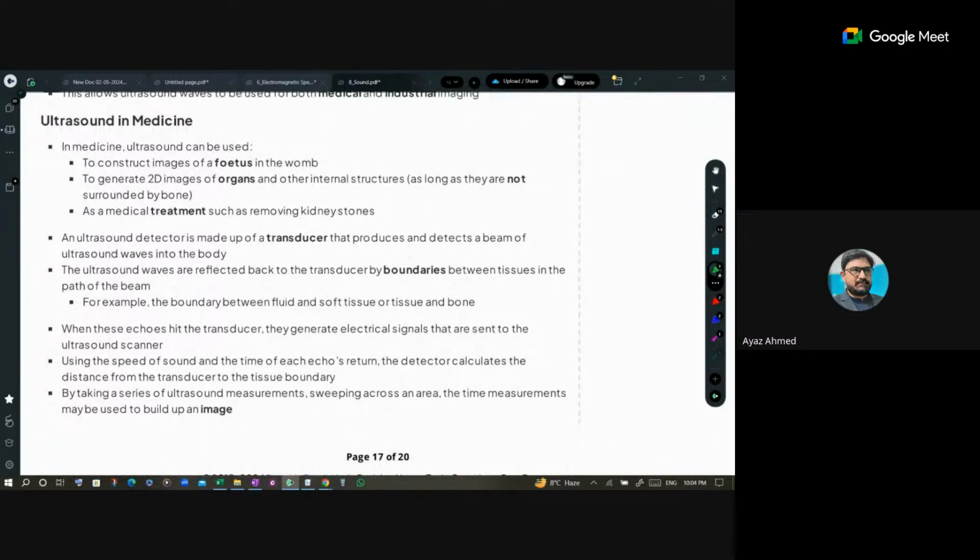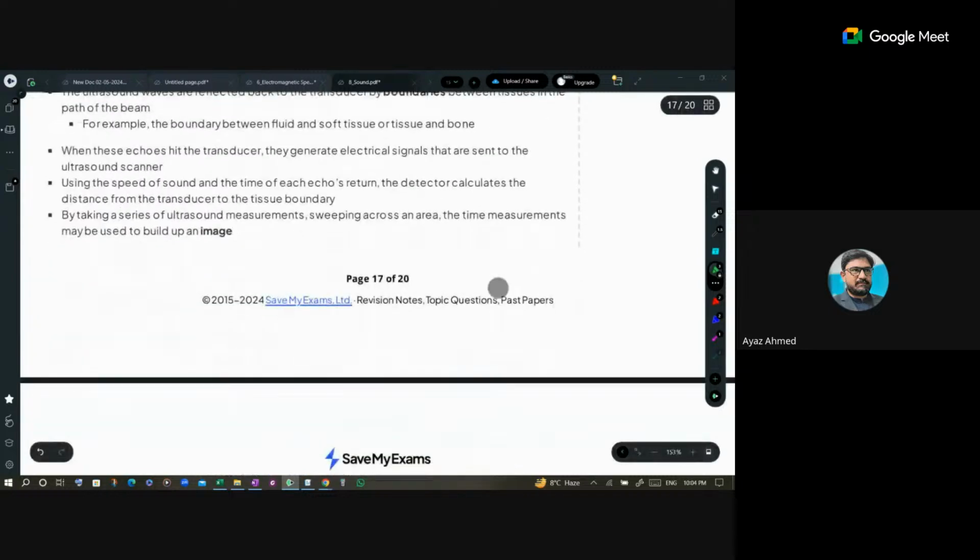There are so many uses of ultrasound in medicine. We use it to look at inner organs, to get their dimensions, to diagnose some abnormalities in the body, to detect kidney stones and all that stuff.